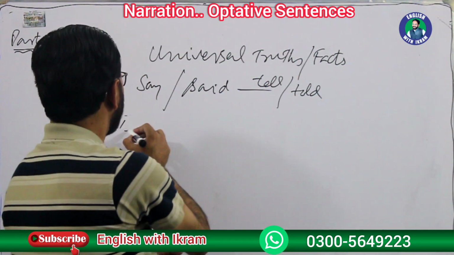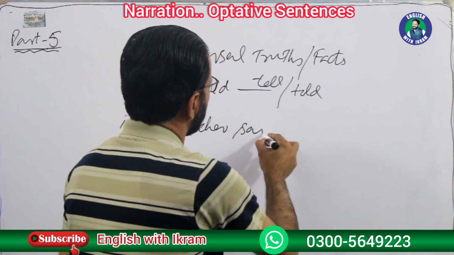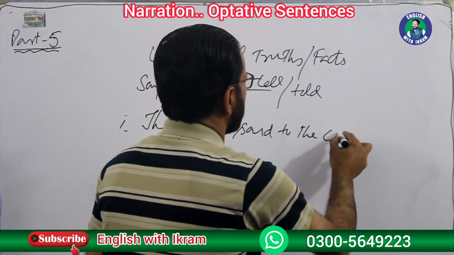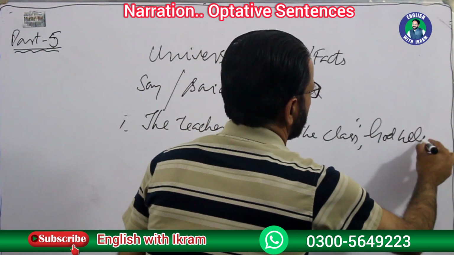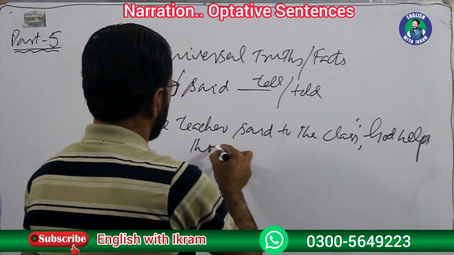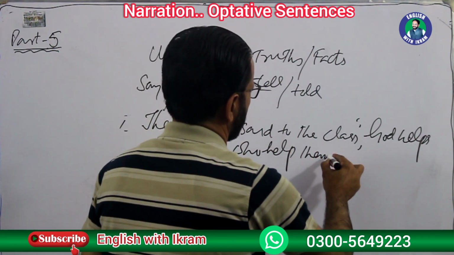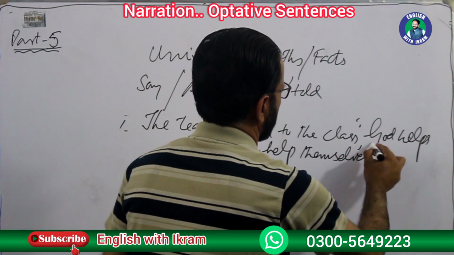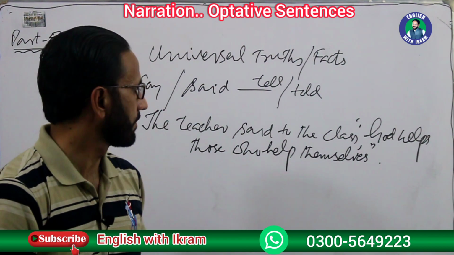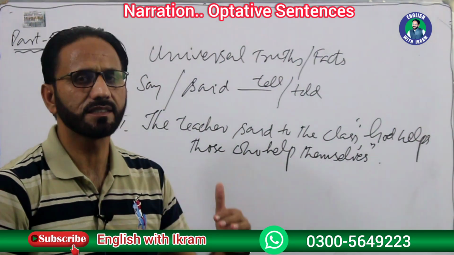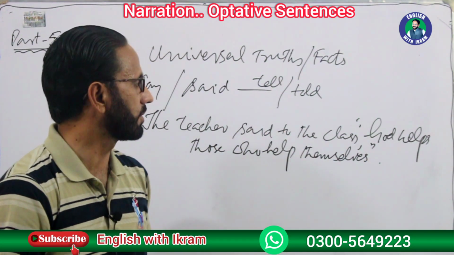For example, it's very simple. The teacher said to the class, inverted commas begin, God helps those who help themselves. The teacher said to the class, God helps those who help themselves. So it's a universal truth. It is a hard and fast fact. So in such sort of sentences, there isn't any change of tense or any pronoun.